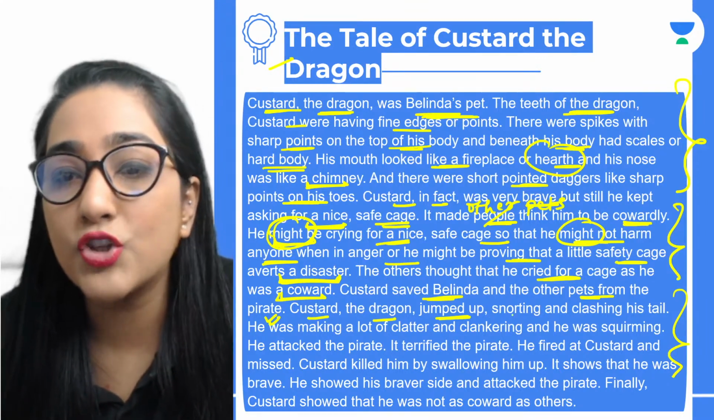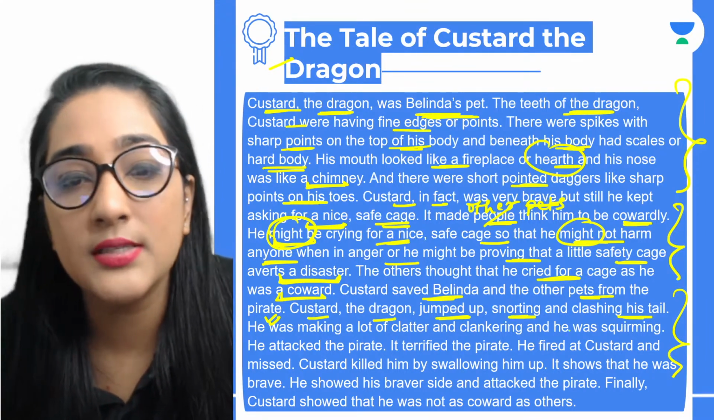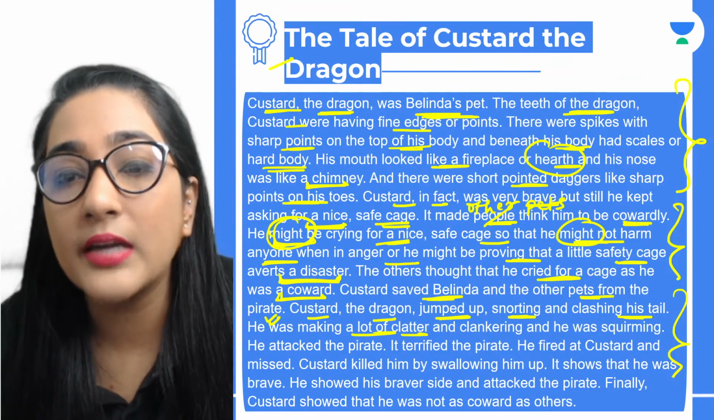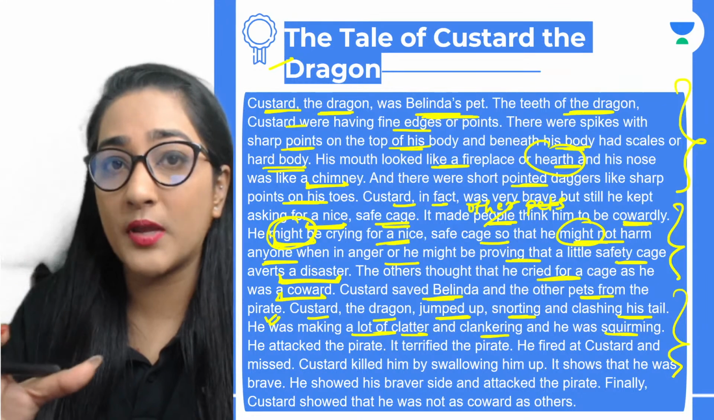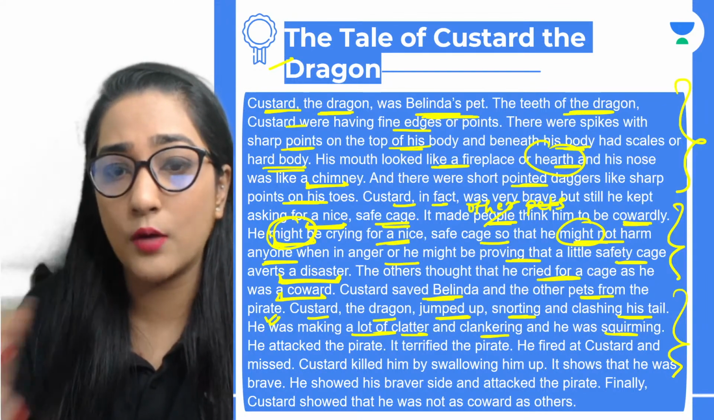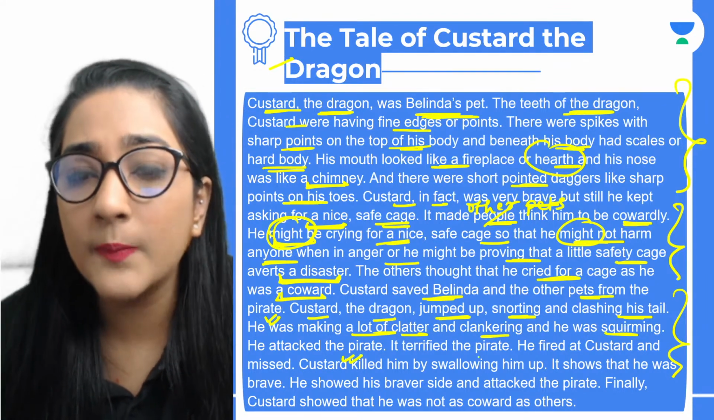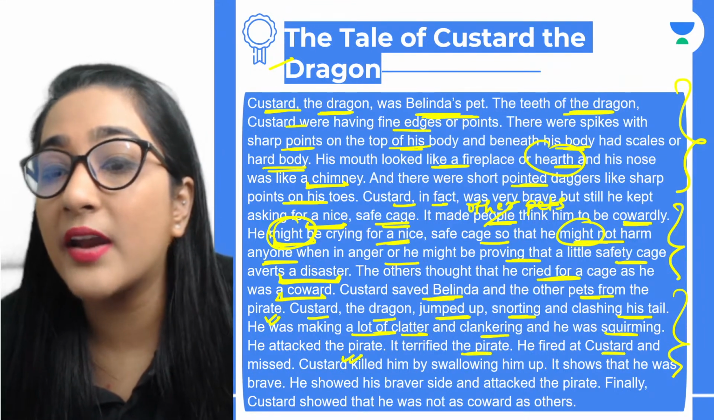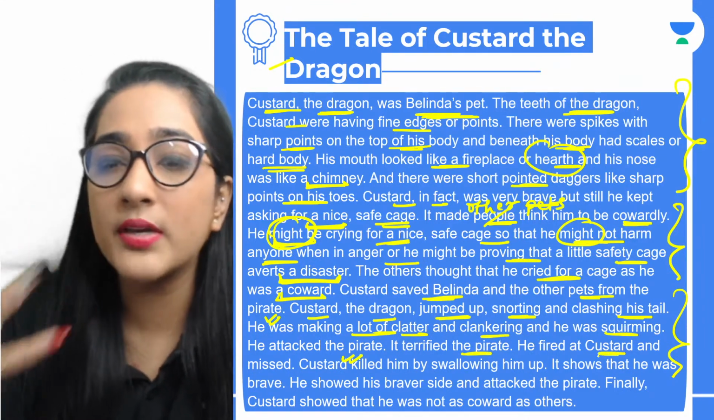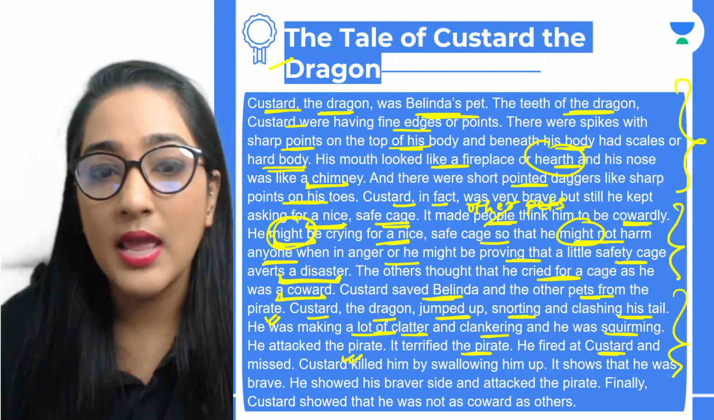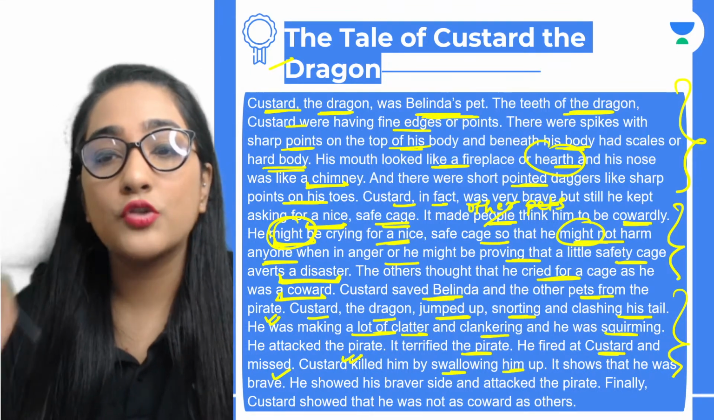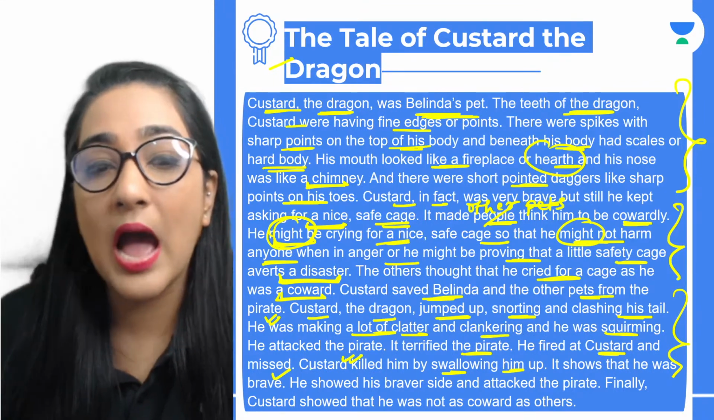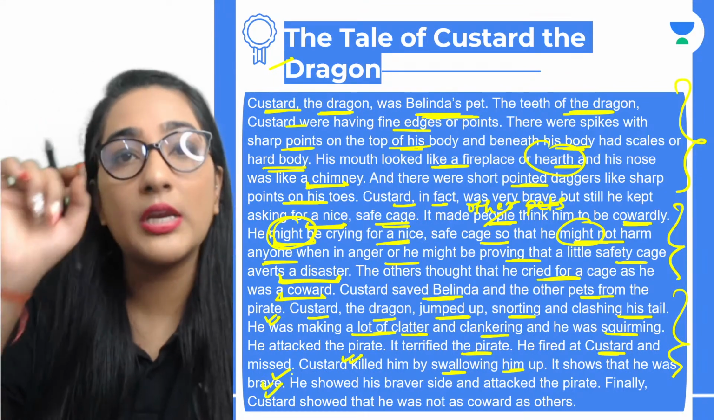So Custard the dragon, he jumped up, snorting and clashing his tail. He was making a lot of clatter and clankering, and he was squirming. ठीक है, ये सारे onomatopoeia, I mean figure of speech यहाँ पे आ रही है, sound words. He attacked the pirate. It terrified the pirate. He fired at Custard, and missed. Custard killed him by swelling him up. That's it. So it shows that he was brave. अब मैंने यहाँ पे लिखा that he was really brave.